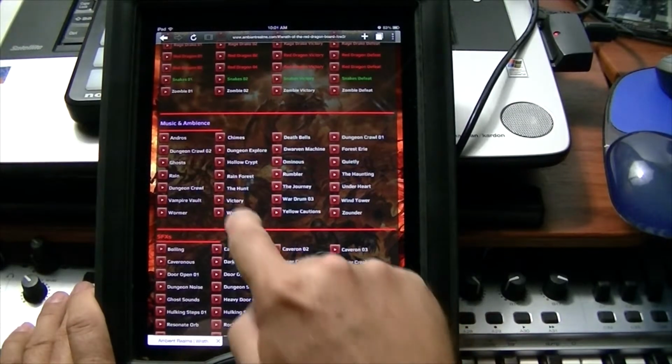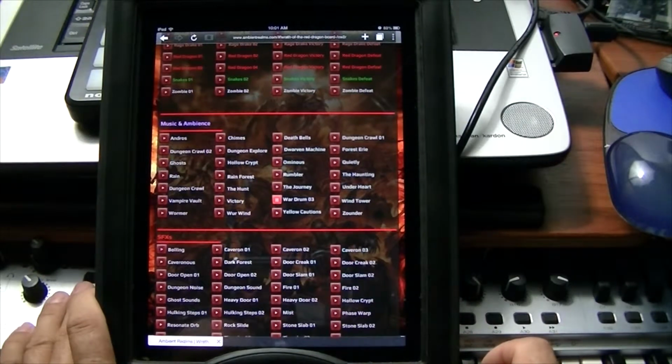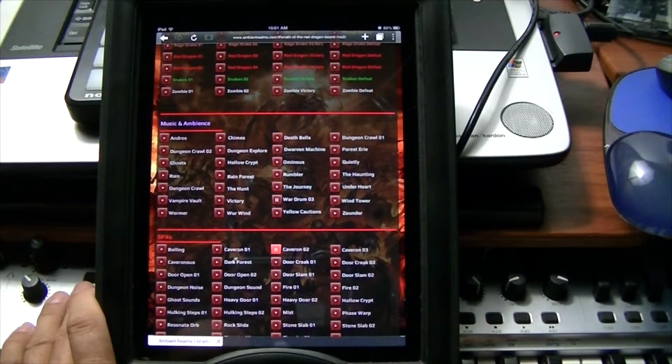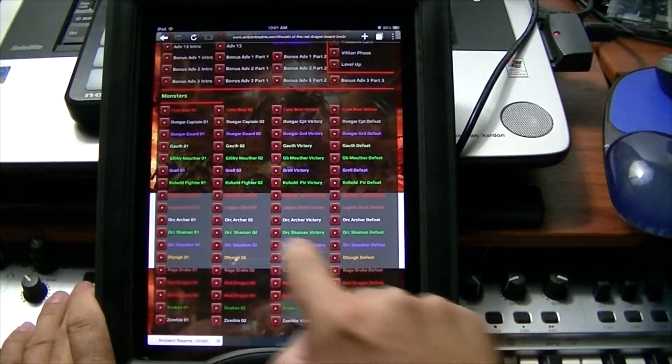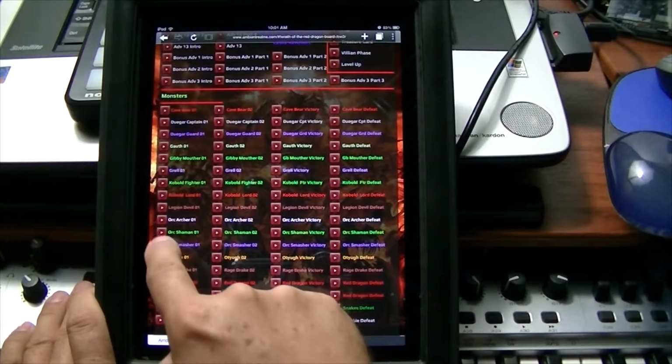So all of this stuff could be triggered. Here's a war drum. We could trigger that. And let's just pick a cavern sound. Let's get something like an orc shaman.